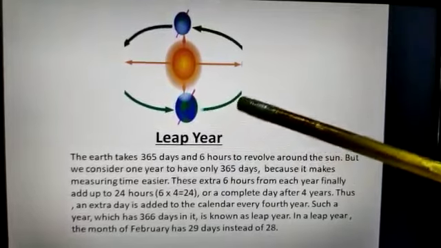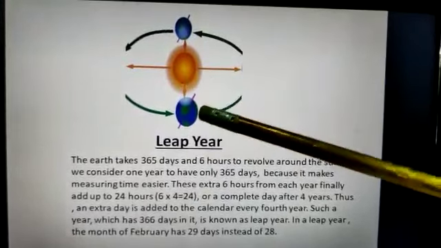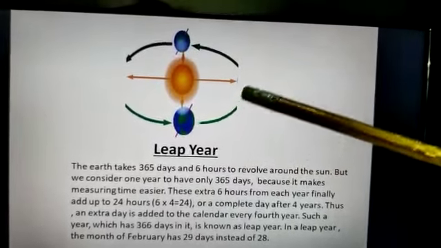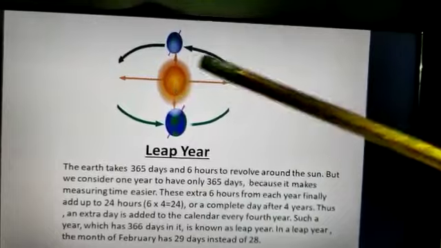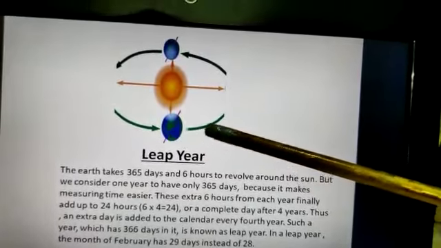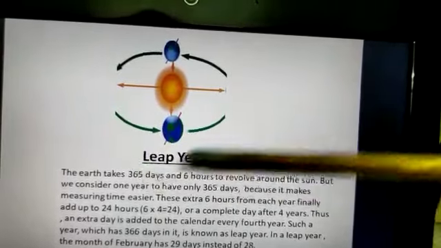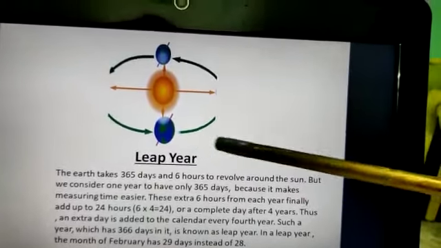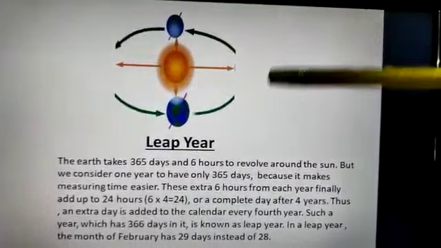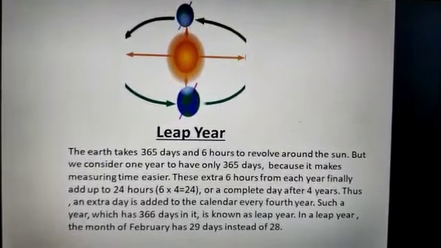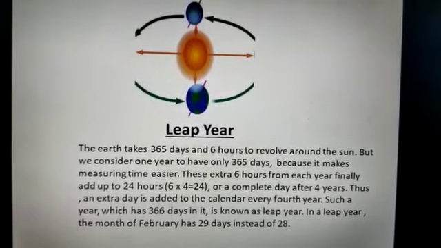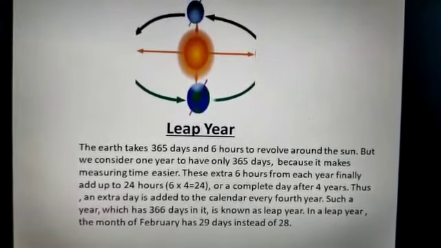So the earth moves around the sun in this way, from west to east. The sun is in the middle of this imaginary path. This one is called the orbit, and the earth is moving in this way. To complete one revolution, it takes 365 days and 6 hours to revolve around the sun.